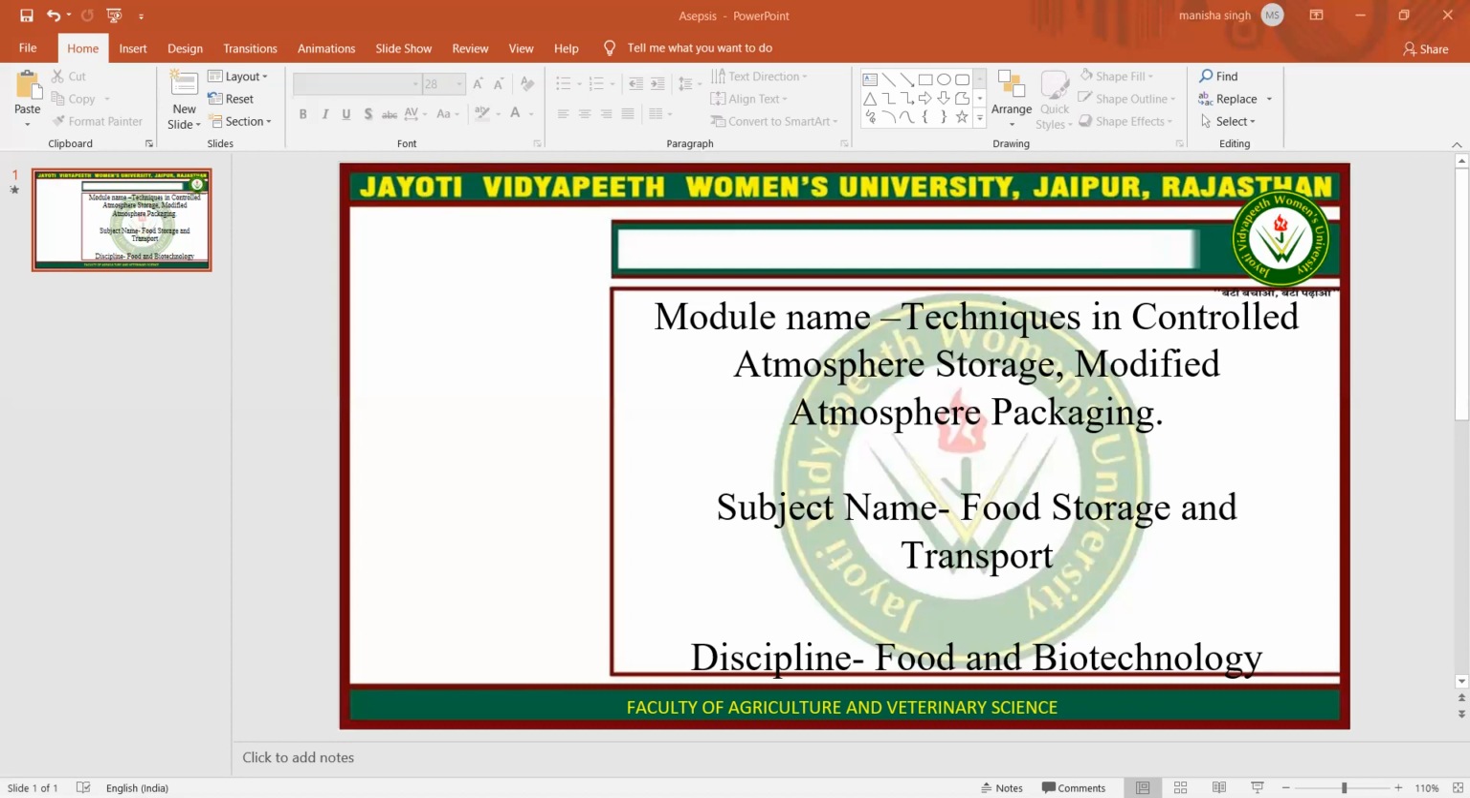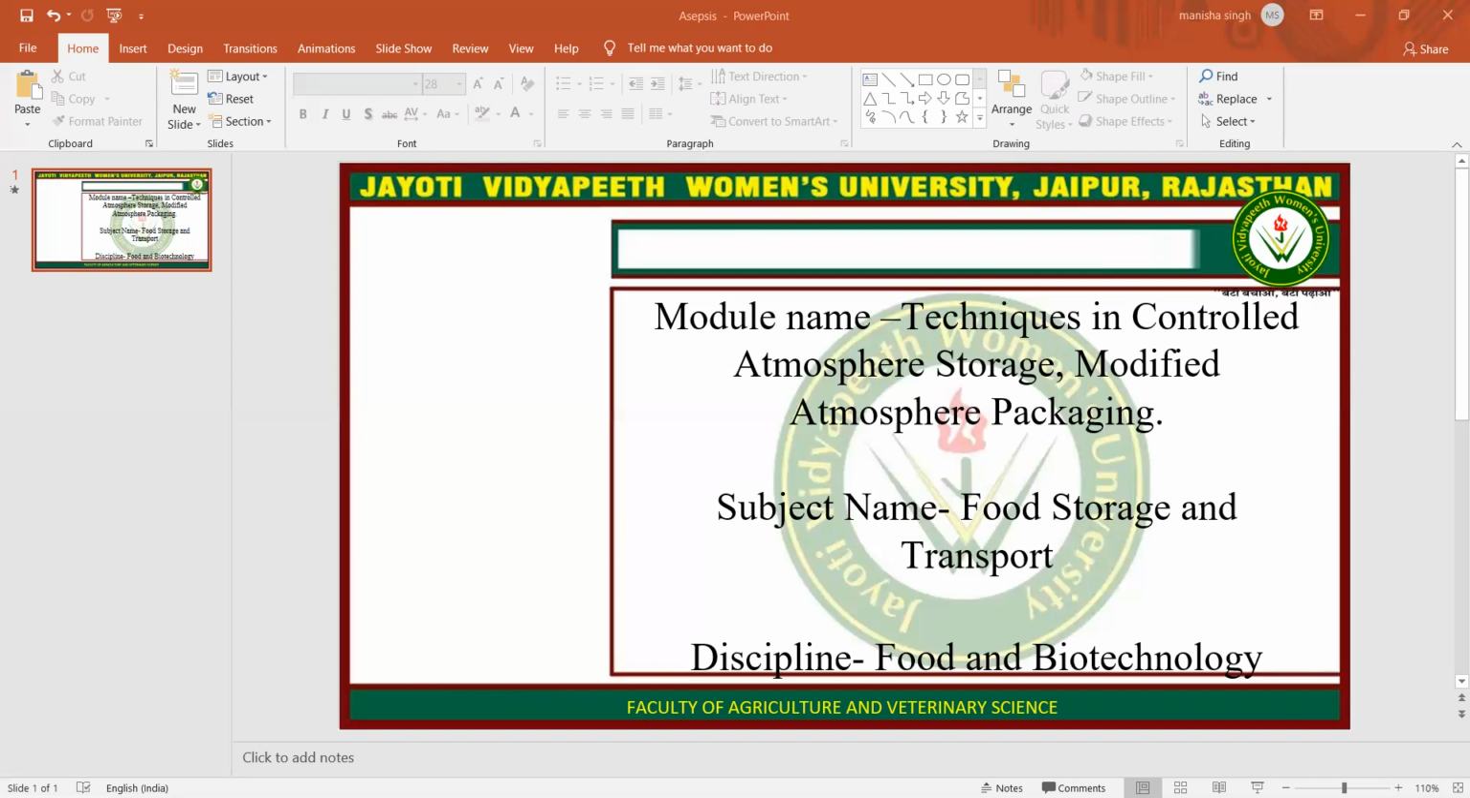In active modification, the atmosphere is modified by pulling a slight vacuum and replacing the packaging atmosphere with the desired gas mixture. Whereas in passive modification, modification is achieved by respiration of the commodity within the package and depends on the characteristics of the commodity and the packaging film.